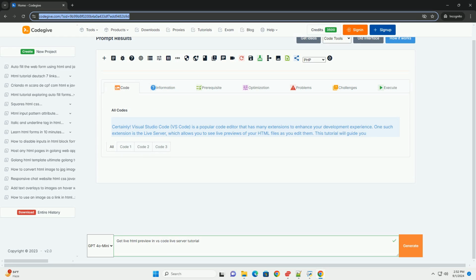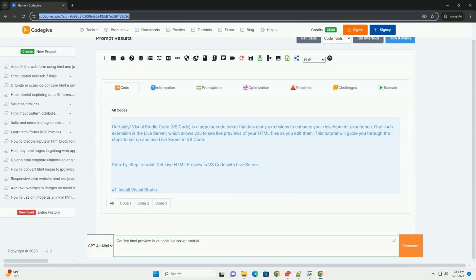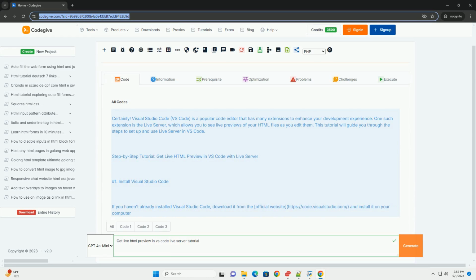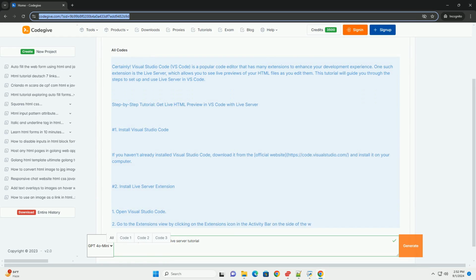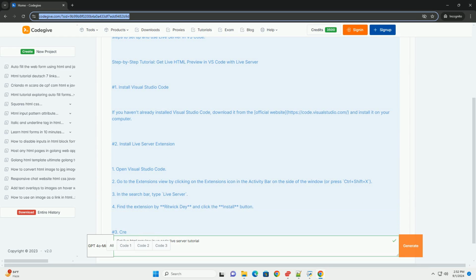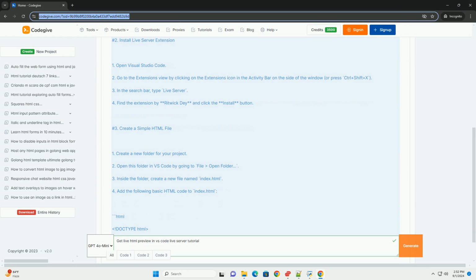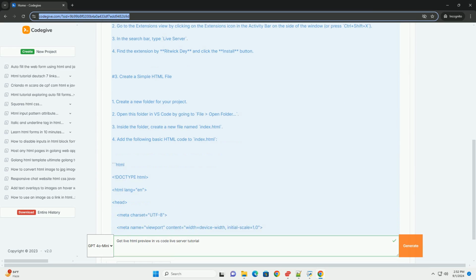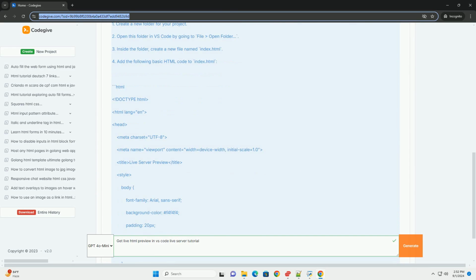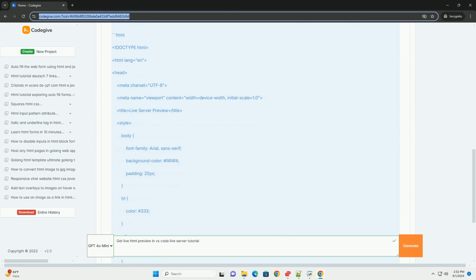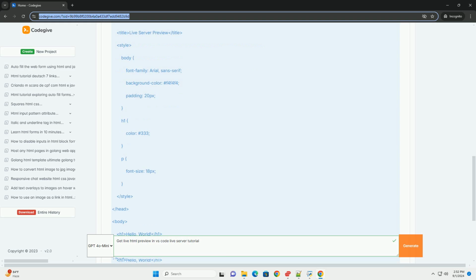Link in description. The Get Live HTML preview with Live Server tutorial guides users on how to set up a local development environment for real-time HTML previewing. By leveraging the Live Server extension in Visual Studio Code, developers can instantly view changes made to their HTML files in the browser without needing to refresh manually.